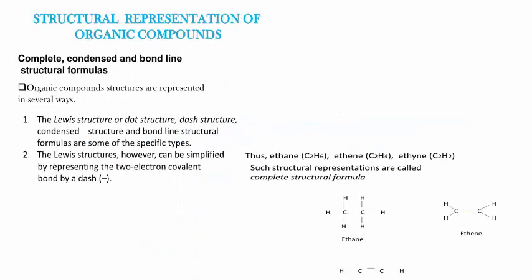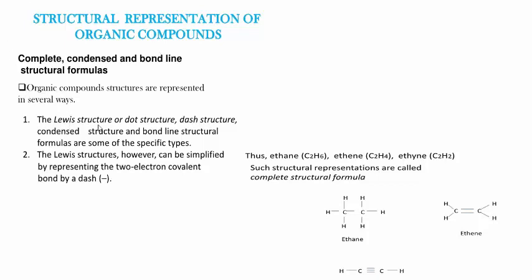Next, another point, structural representation of organic compounds. Mainly there are 3 types of structures observed. Those are condensed structure, open chain structure as well as bond line structure. Usually several types of representation of structures are observed, but mainly there are 3 types. What are those? Condensed structure, open chain structure and bond line structure.